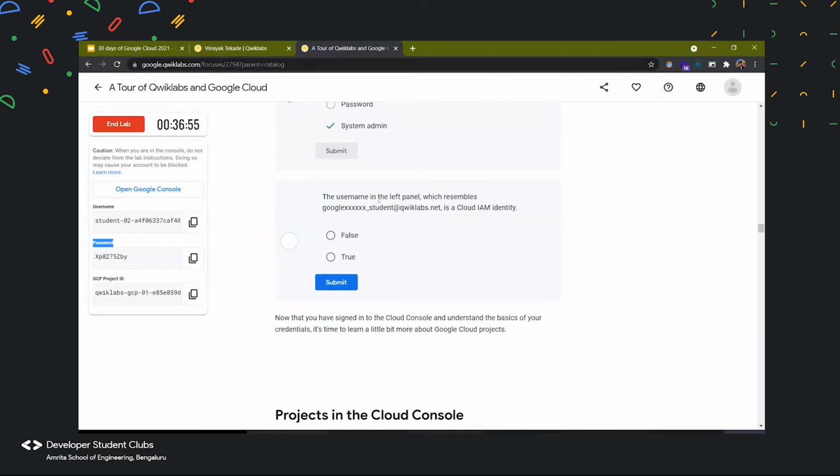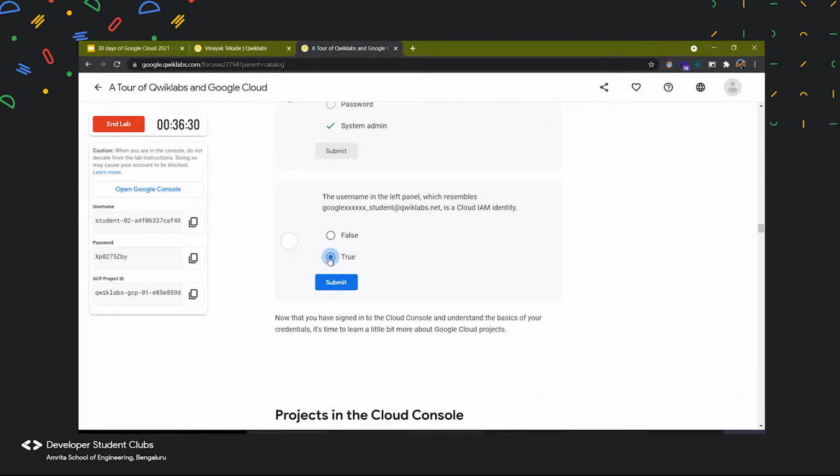And then the username in the left pane, which resembles Google XX, so that is the hidden ID which is allocated to everyone, is a Google Cloud IAM identity. So what is the correct answer over here? True. So let us see whether it is correct or not.